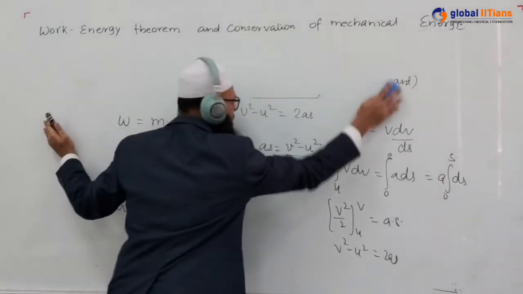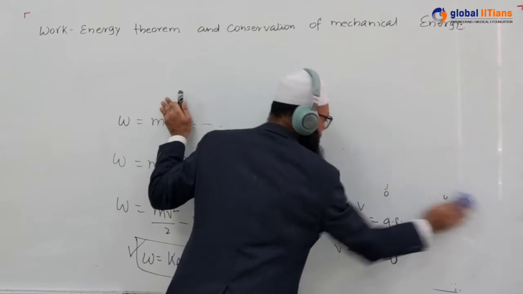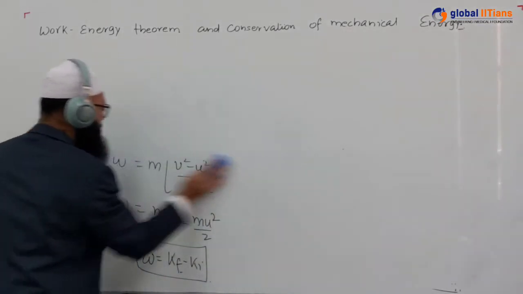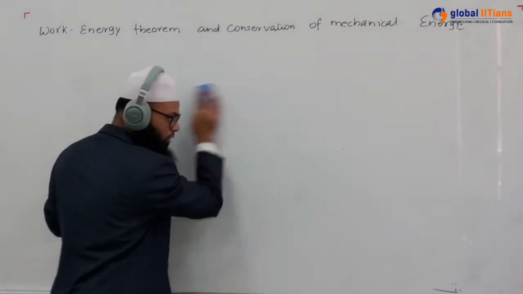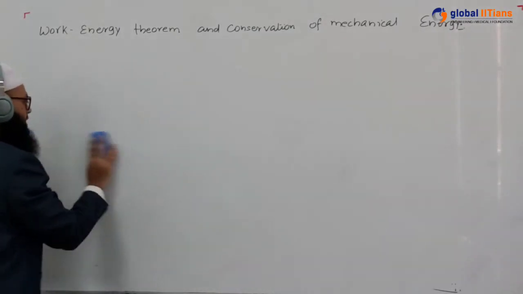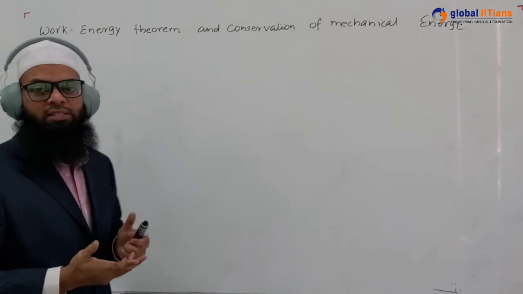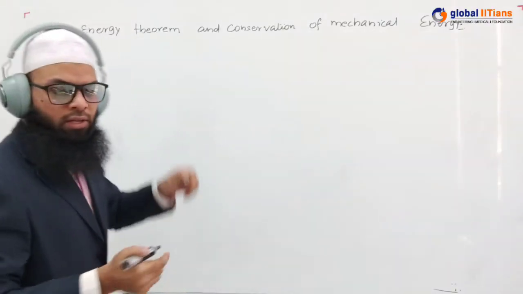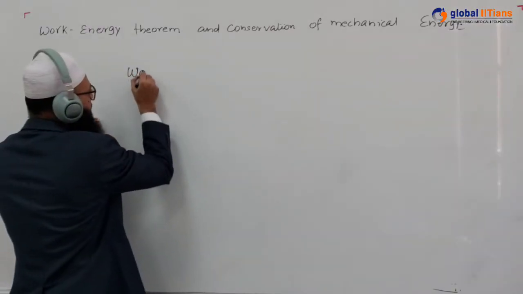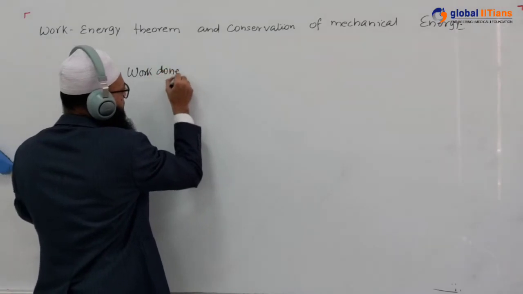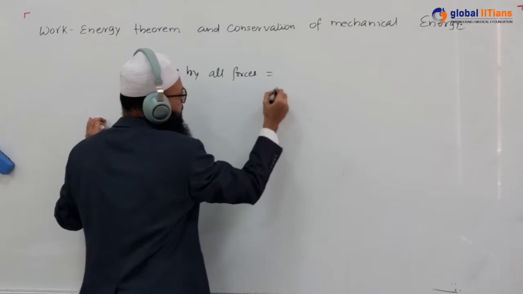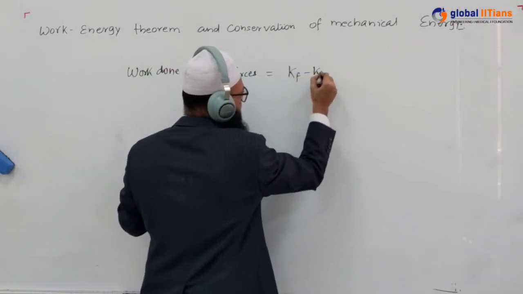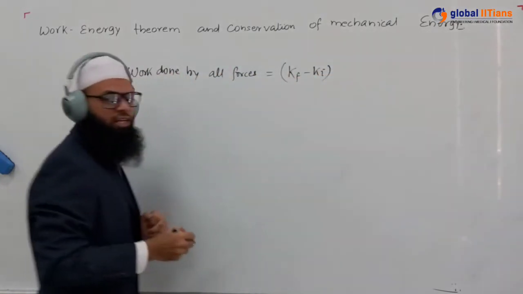So I'll write the expression for the work energy theorem, and from there we will see whether mechanical energy is always conserved, or whether it is conserved only in some particular cases. We are going to analyze that. We have seen that work done by all forces is equal to Kf minus Ki, that is final kinetic energy minus initial kinetic energy.